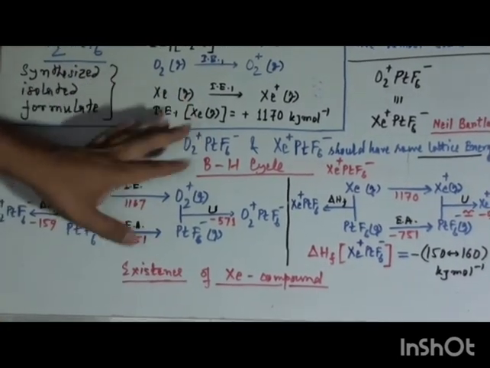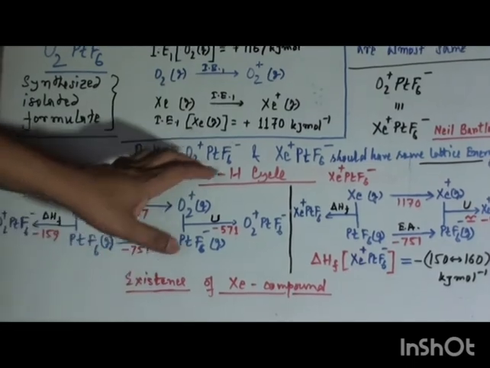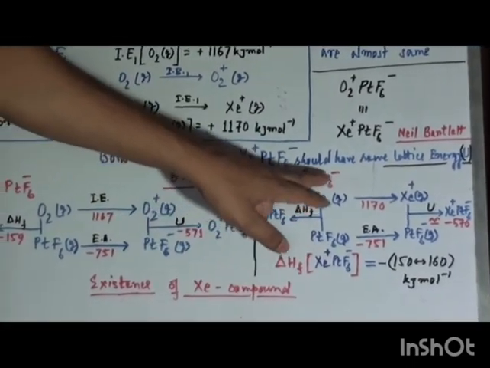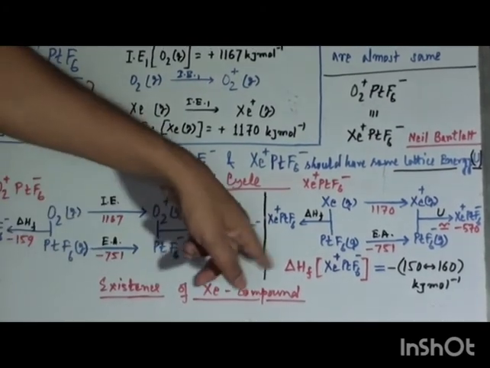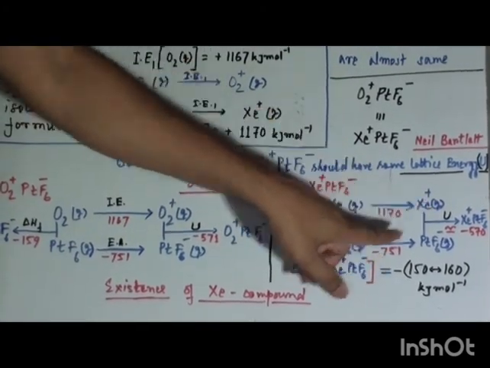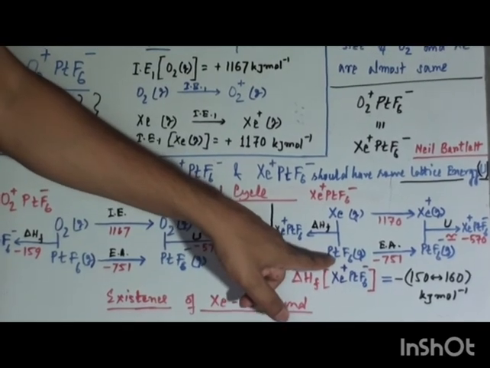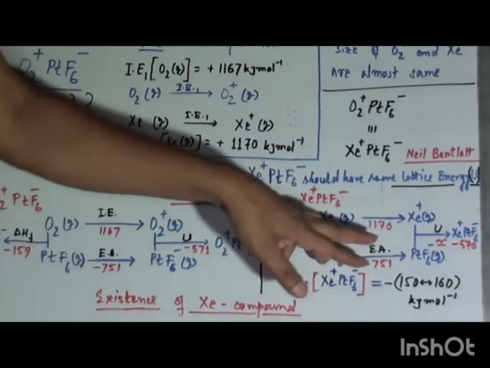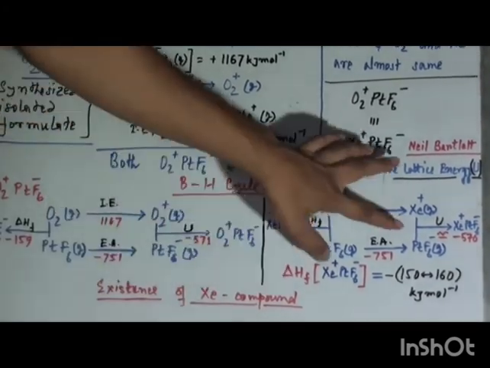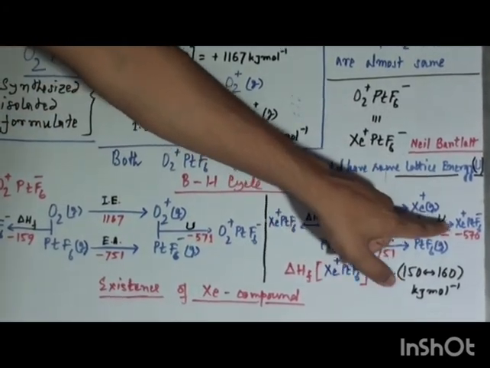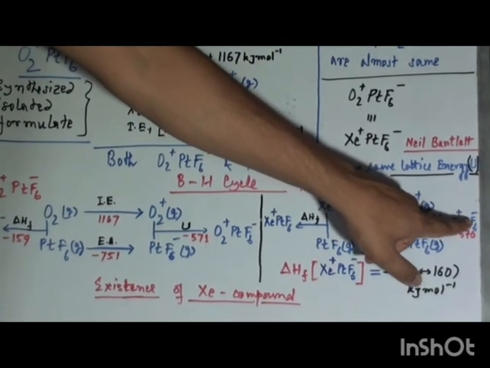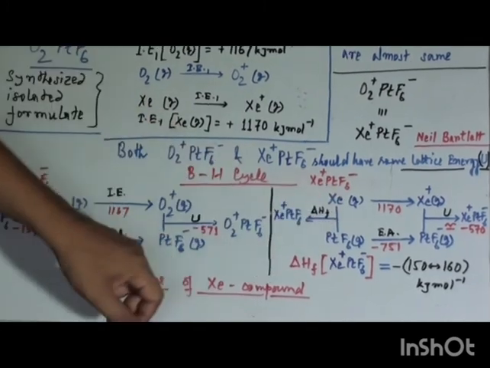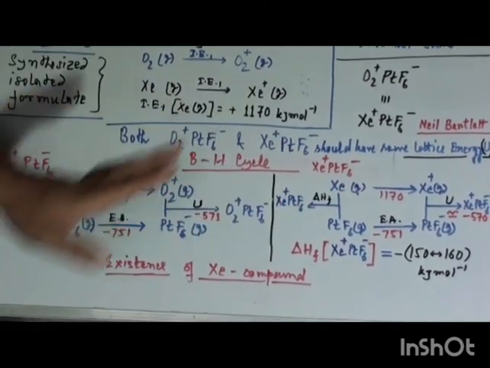Comparing with this Born-Haber cycle, we can construct the Born-Haber cycle of Xe plus PtF6 minus like this: xenon gas to xenon plus gas and PtF6 gas to PtF6 minus gas, applying this electron affinity and combining these two ions to form Xe plus PtF6 minus solid. Here also both gaseous ions combine with each other to form this compound.